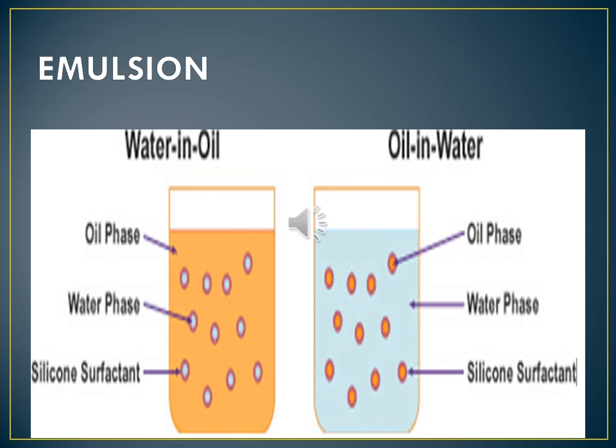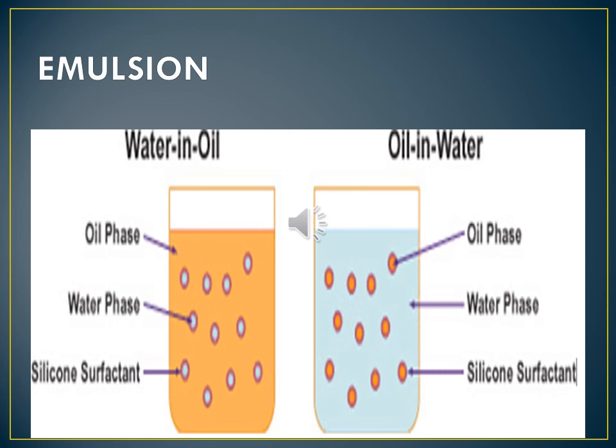Here we will take one bowl. You pour some oil. After that we pour some water drops.